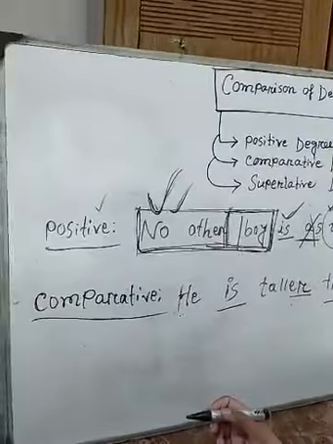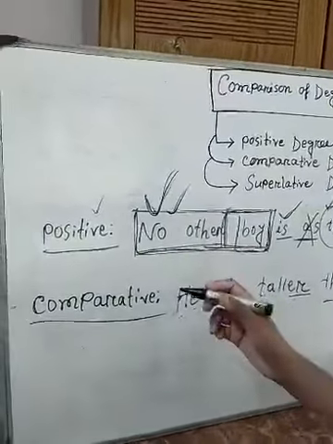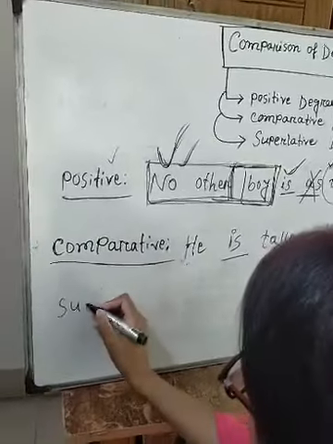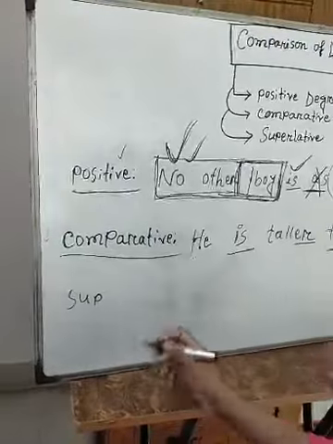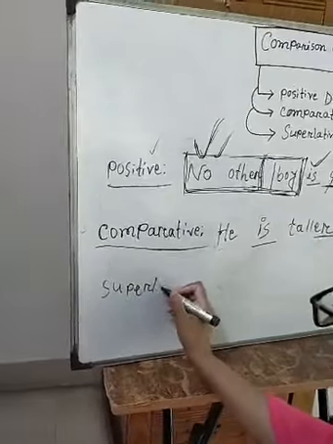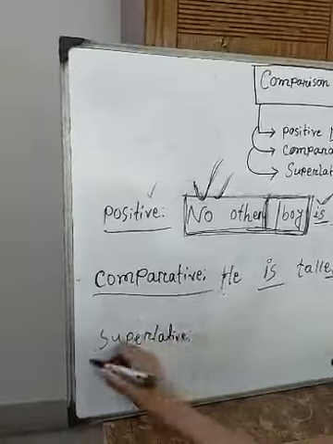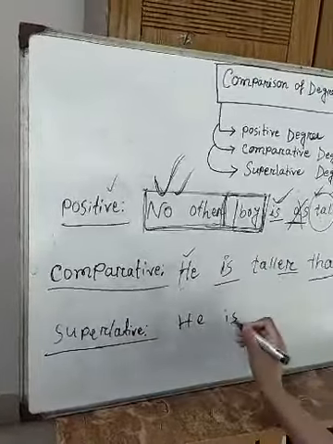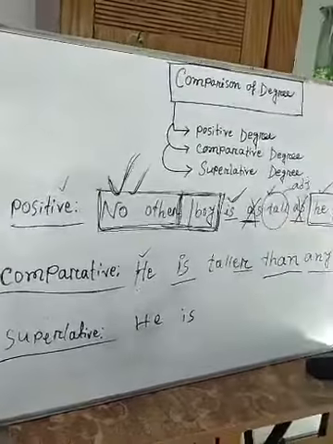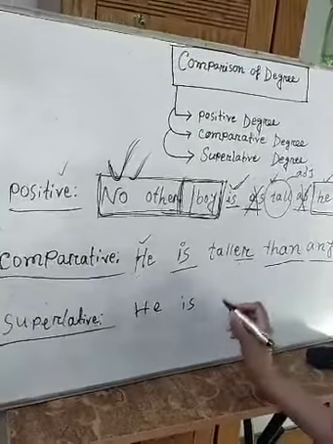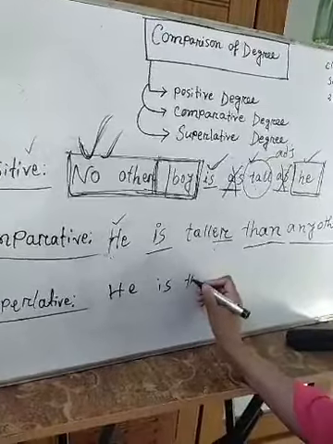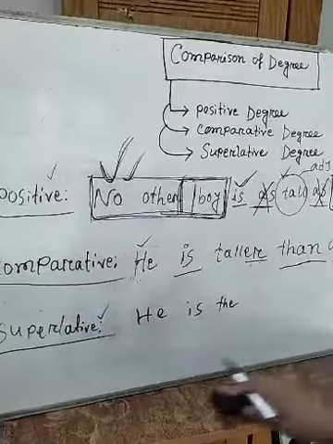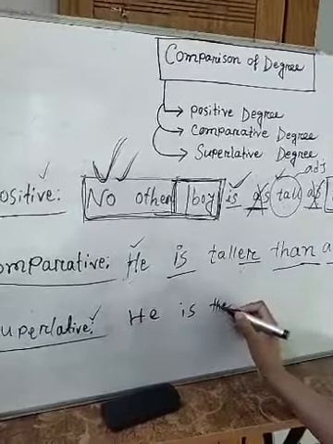And how can I change it into superlative degree? In superlative degree, there is the subject "he," the auxiliary verb "is," and students, we have to use "the" here, because the degree is superlative.